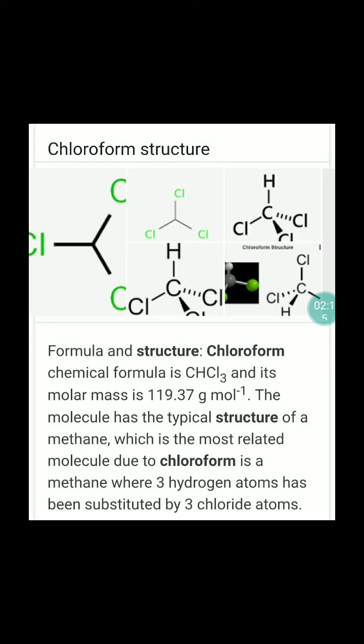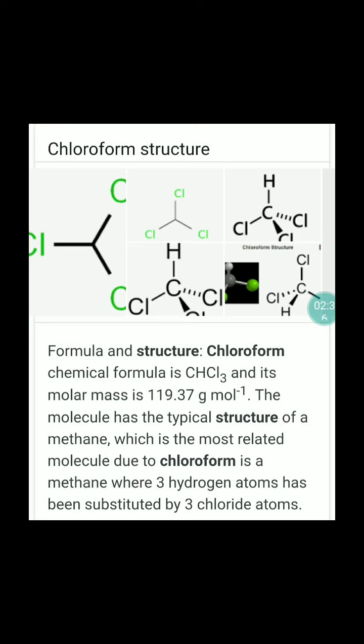It is used as a solvent for extraction of natural products like gums, fats, resins. It is used as a source of dichlorocarbene. Chloroform causes depression of the central nervous system.